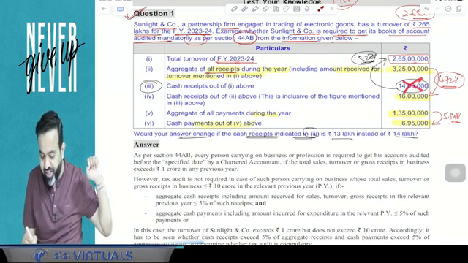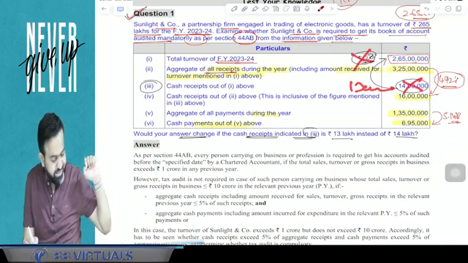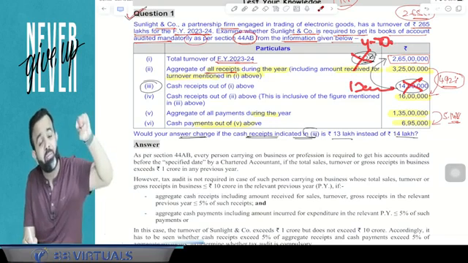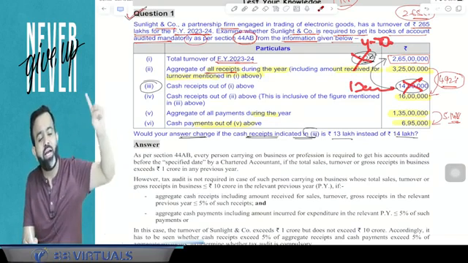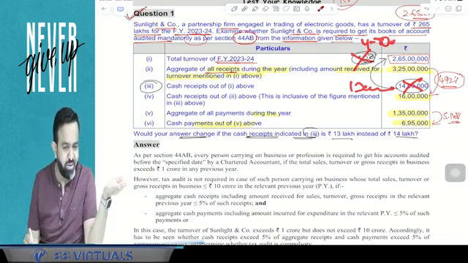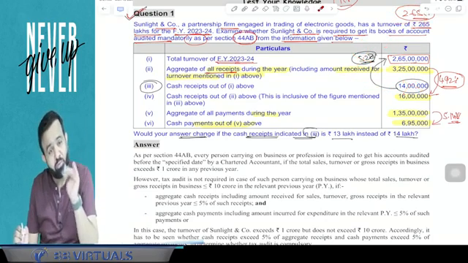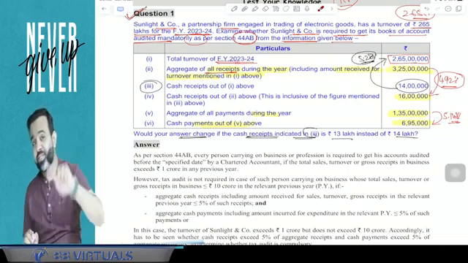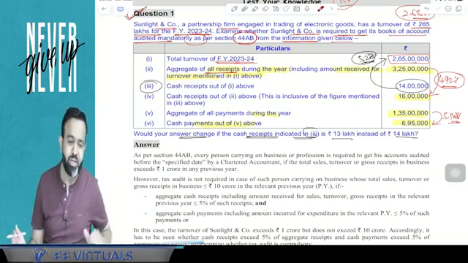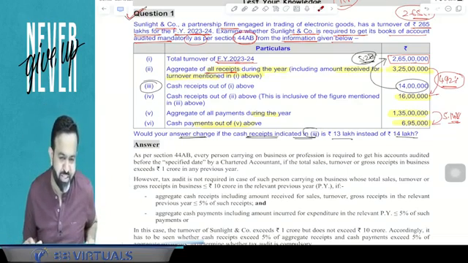So here it is only 4.90. It means now for 44AD, your turnover limit will be 3 crore, and the turnover is only 2.65 crore, so the assessee may opt for 44AD. And if the assessee opts for 44AD, then there is no need of audit. You understood my point or not?